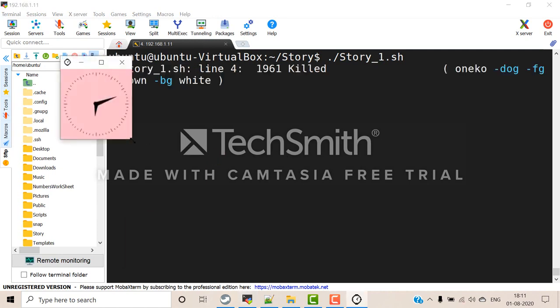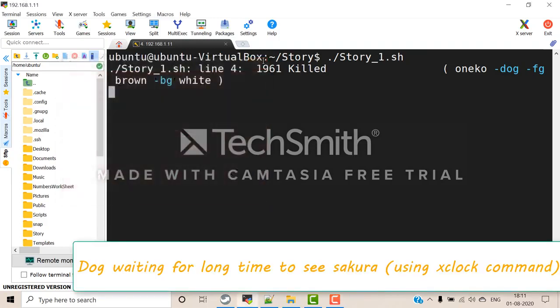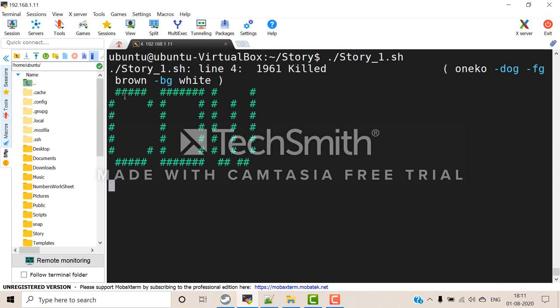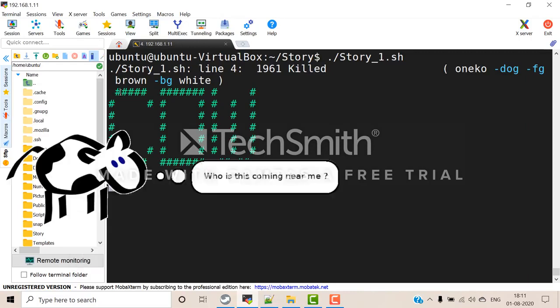It said, "How long I was waiting for you." See, it was waiting for a long time. Then it said, "On the way, I saw something." And it was thinking and it even spoke to me. What is it? It's a cow. Oh, what did the cow think? Sakura asked. Do you know?